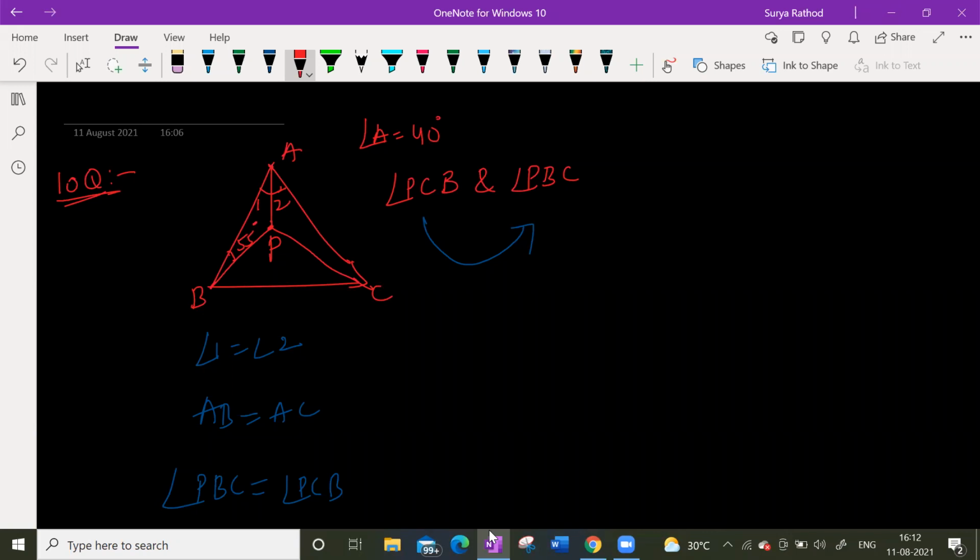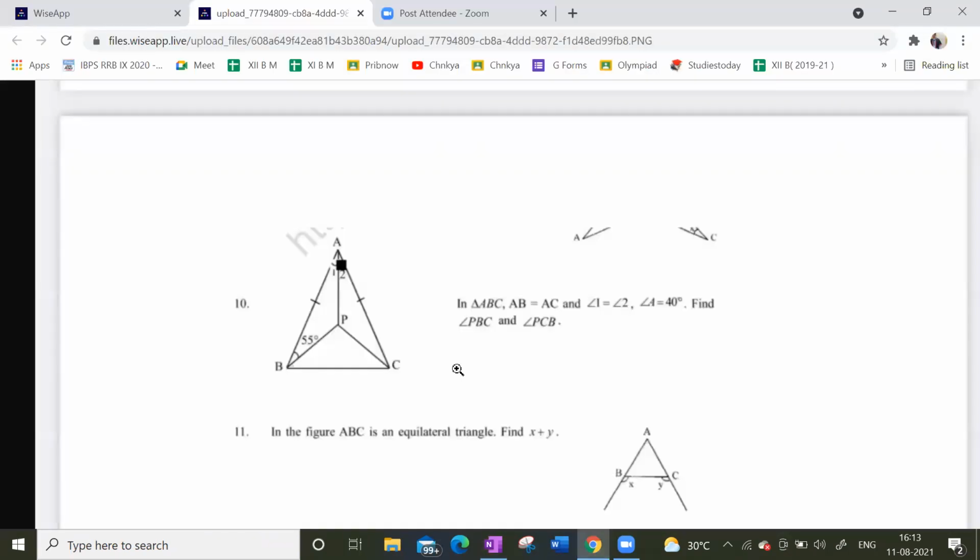Angle A is equal to 40 degrees. Then find PBC and PCB.